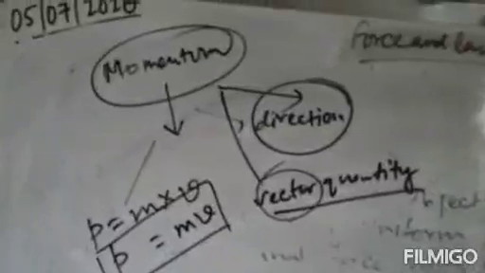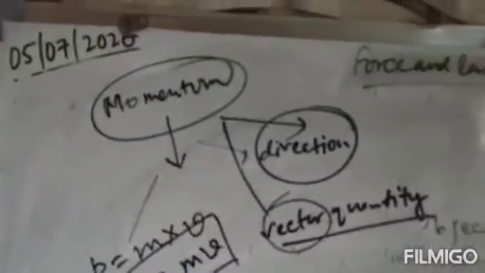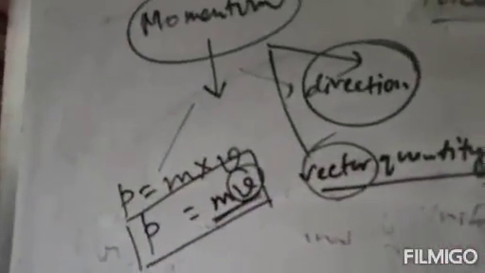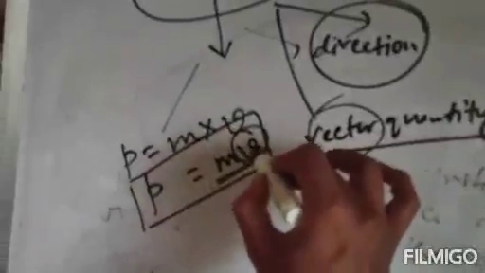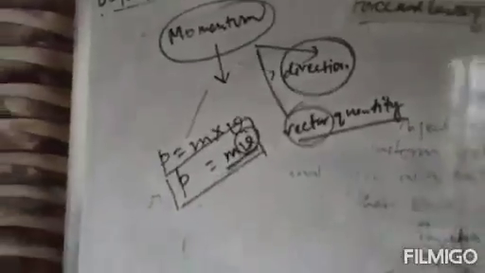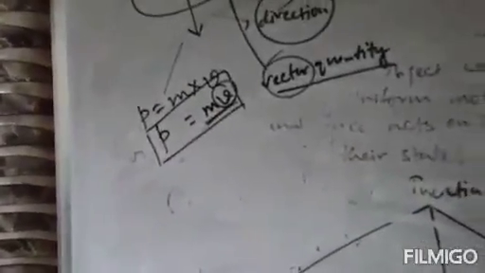Now why is momentum a vector quantity? Because momentum has a direction, and momentum means mass into velocity. This velocity has a direction. As velocity is part of momentum, momentum will also have a direction, and that's why momentum is a vector quantity. Clear? We have learned that P equals mv.